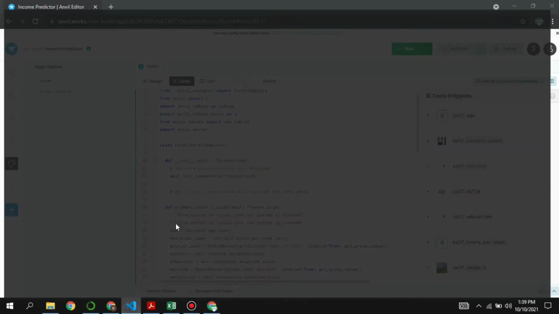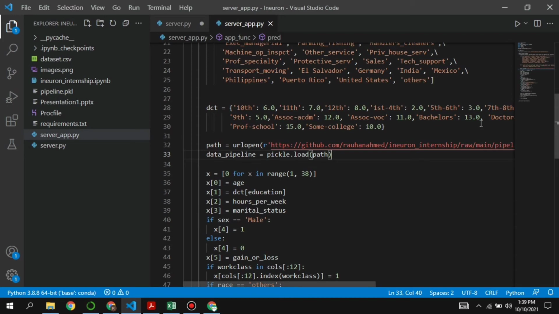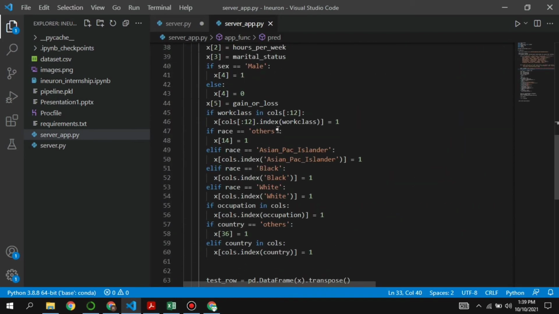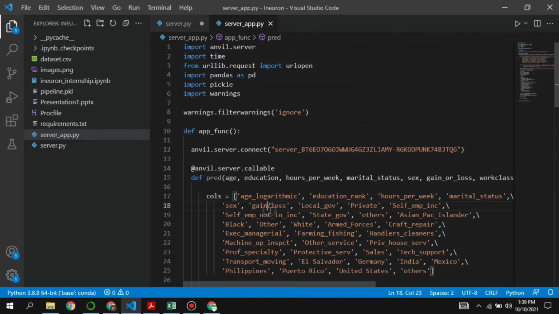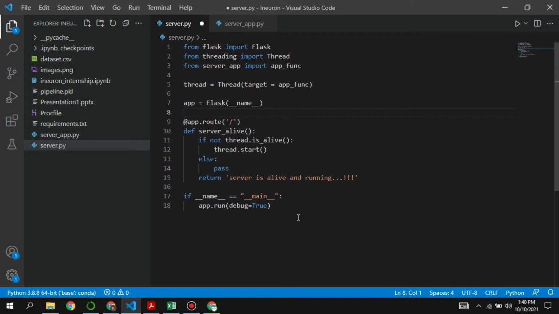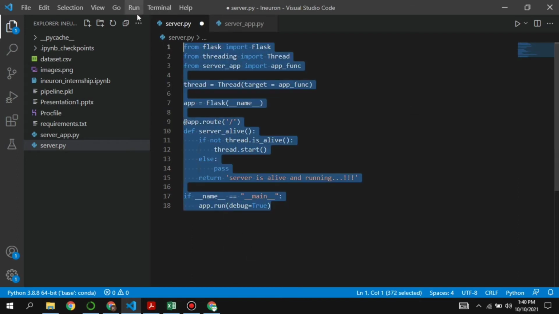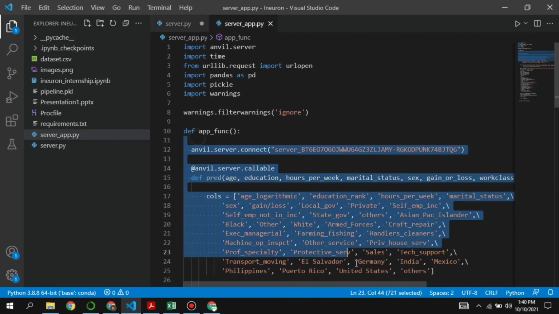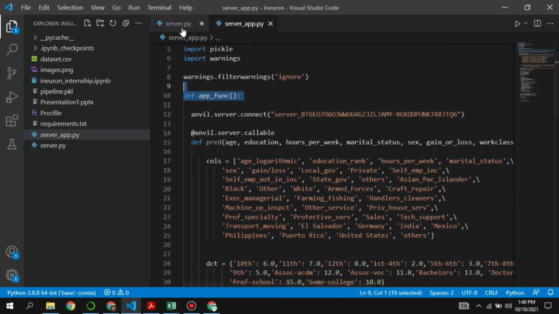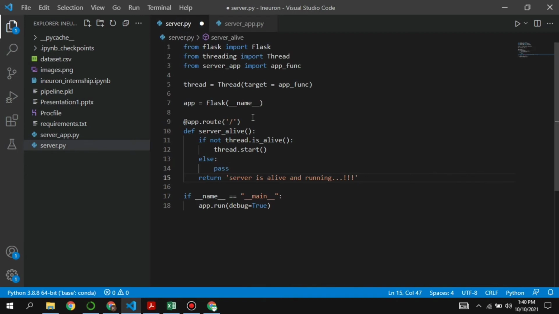So this is the piece of code that is running inside our local machine, and then we created a server using Flask application, which displays that the server is alive and running, and implements this piece of code 24/7 using threading or asynchronous execution.